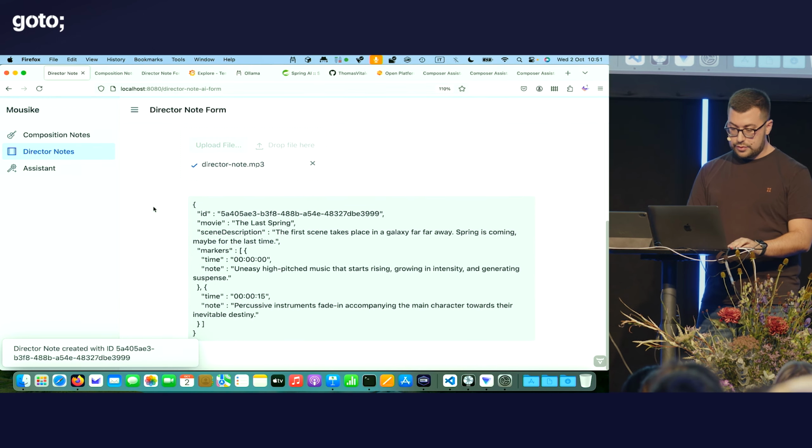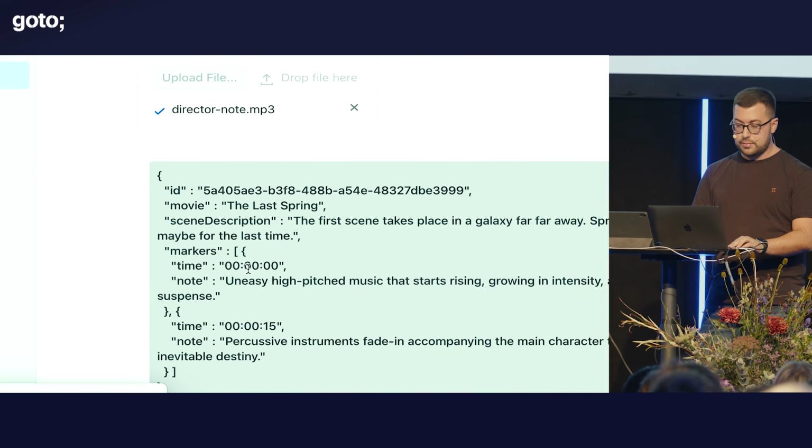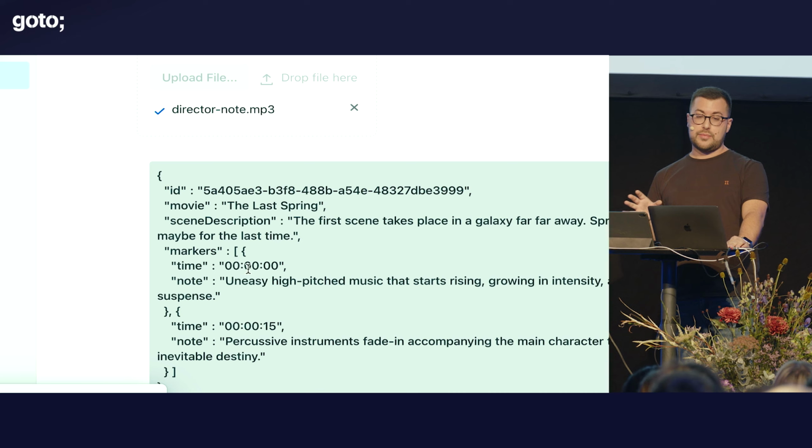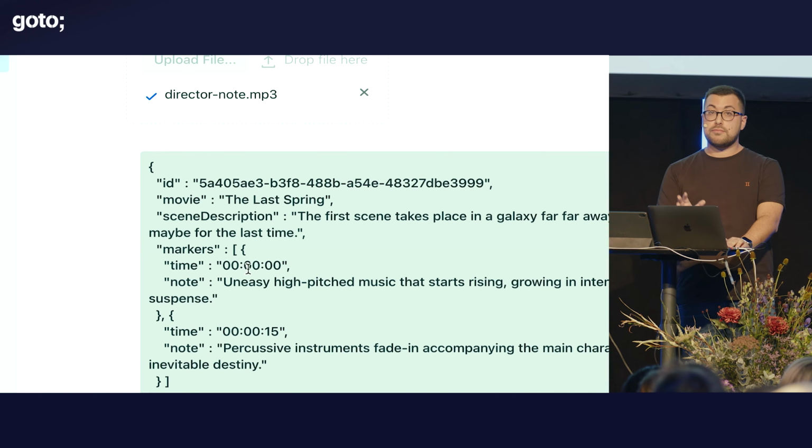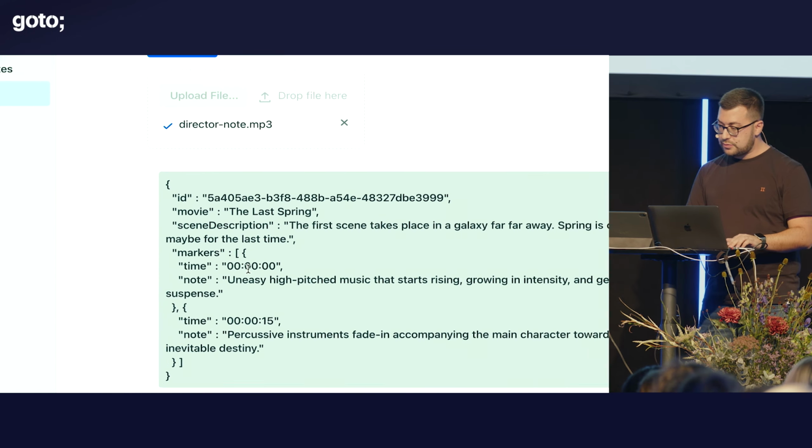Now for demo purpose, I've even included the JSON here. This is what has been stored in the database. So super fast for me. I really like the experience.